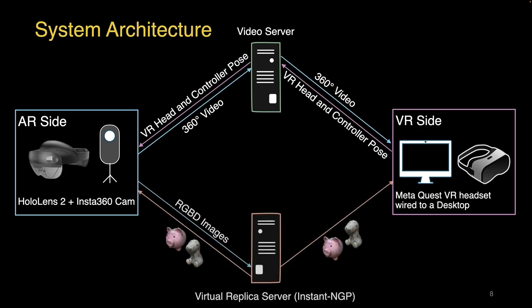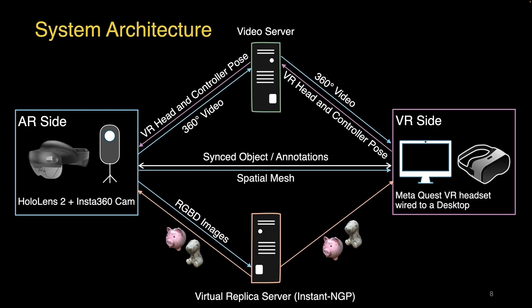Our system also has a virtual replica pipeline. The AR headset sends the RGBD images of the object scanned by the local AR user to the virtual replica server, which runs Instant NGP to create virtual replicas. The created meshes are sent back to both the AR and VR side. Finally, our system synchronizes the virtual objects, annotations, and spatial mesh in a peer-to-peer fashion.